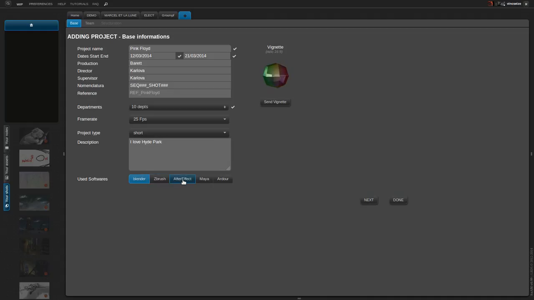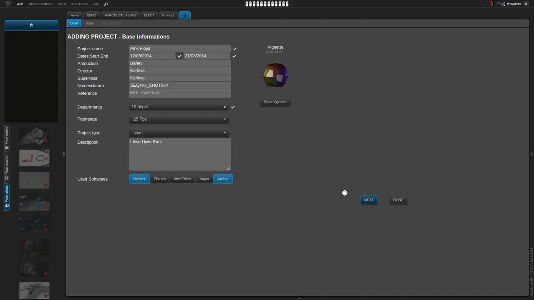Okay, Blender, Ardour, and now we can add an icon for the project. Just drag and drop, or click on next. I will try next. If you don't click next, you can change that afterwards again.